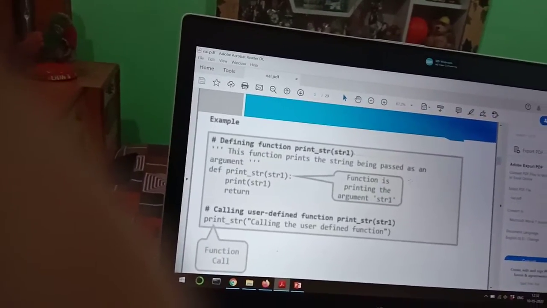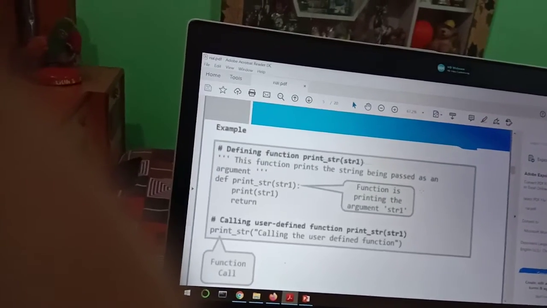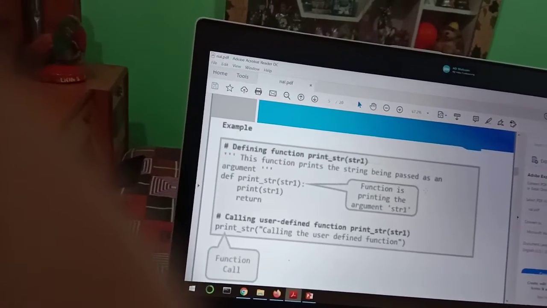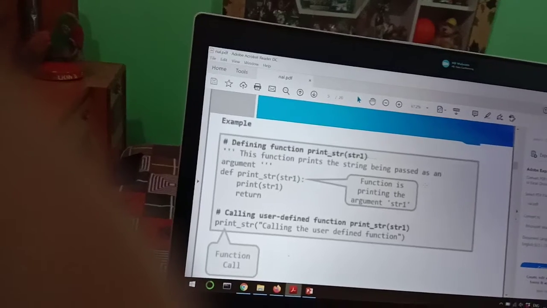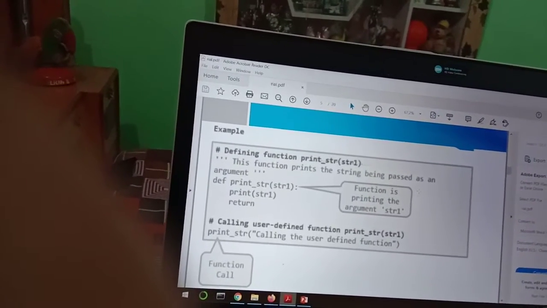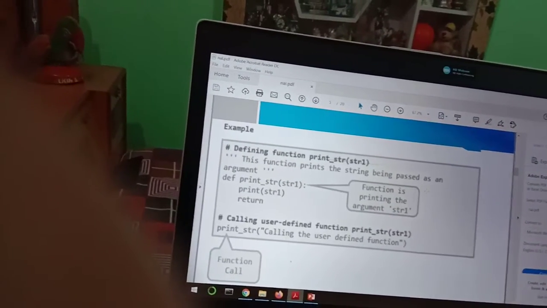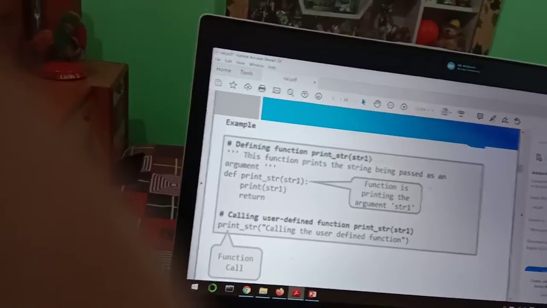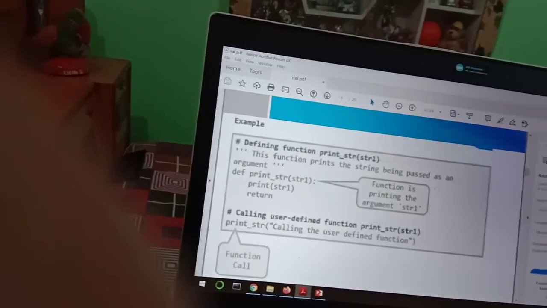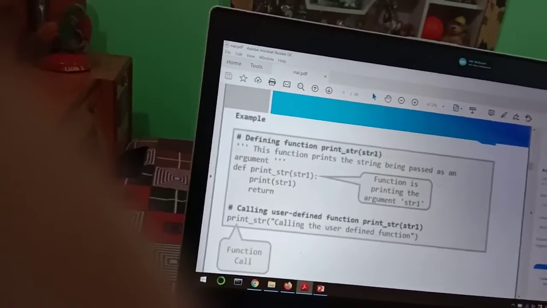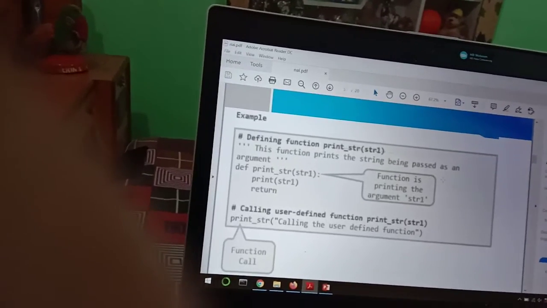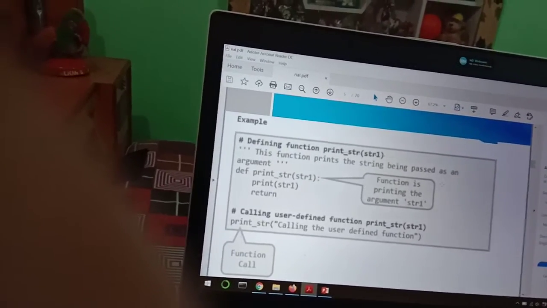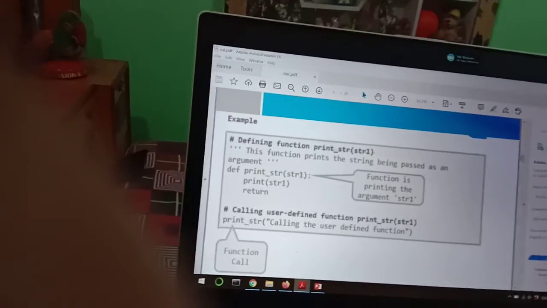Finally, we will write the code this way: def is used to define the new function, our function name is print_str, and inside the parentheses we define the parameter str1. Now we will call this str through print, and this returns the value.